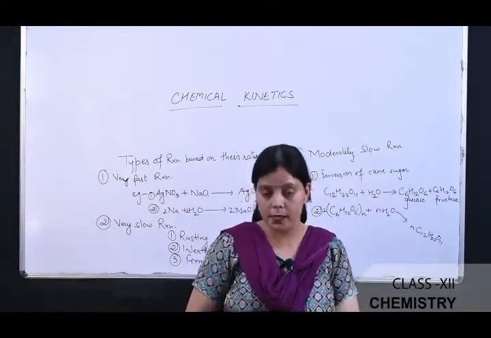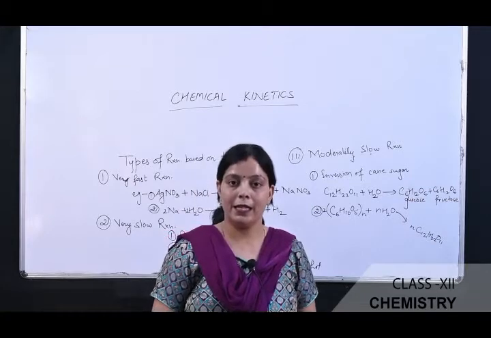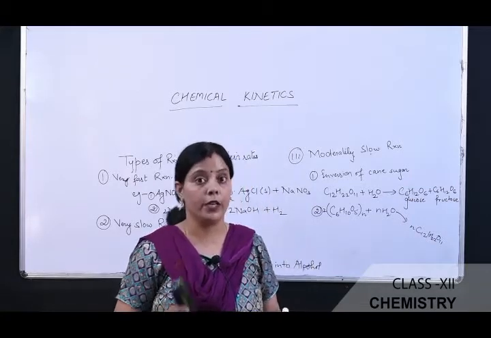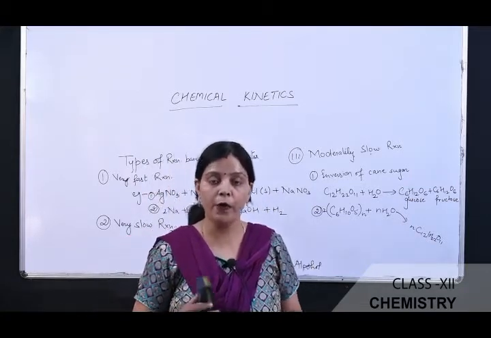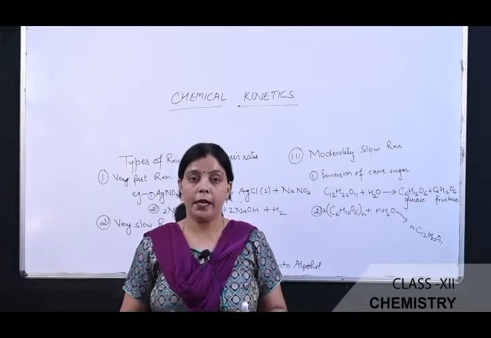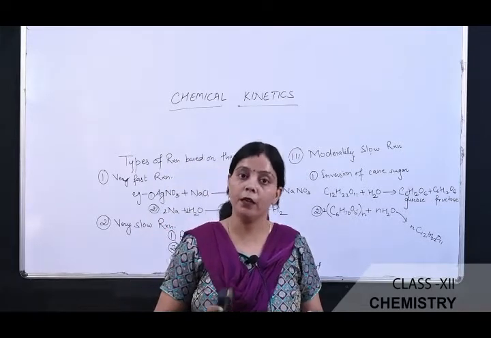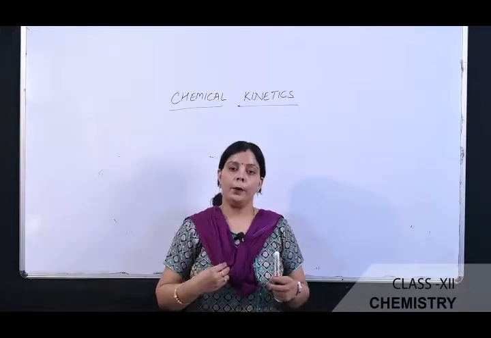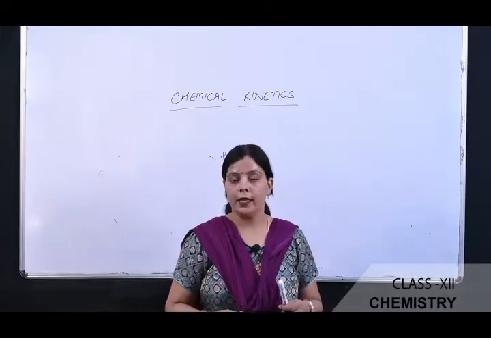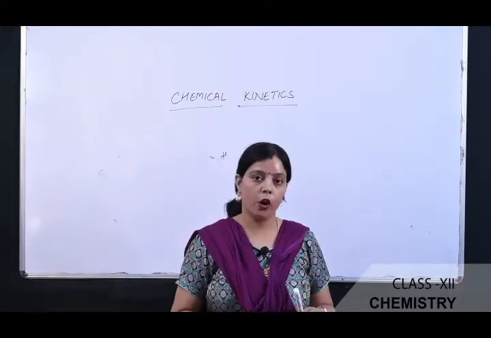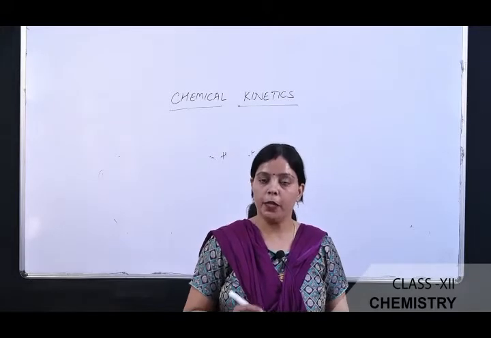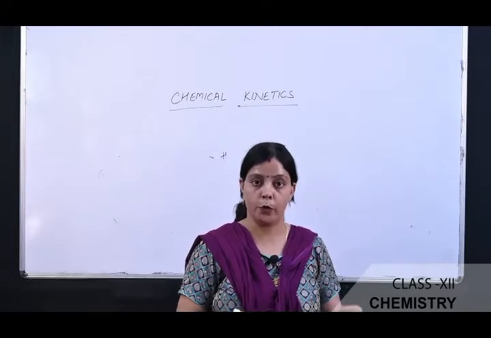Now I am going to discuss the next topic, that is rate of a chemical reaction. What is the rate and how do we mathematically express the rate of a particular type of chemical reaction? The rate of a chemical reaction is defined as the rate, speed or velocity by which a particular type of chemical reaction is proceeding.